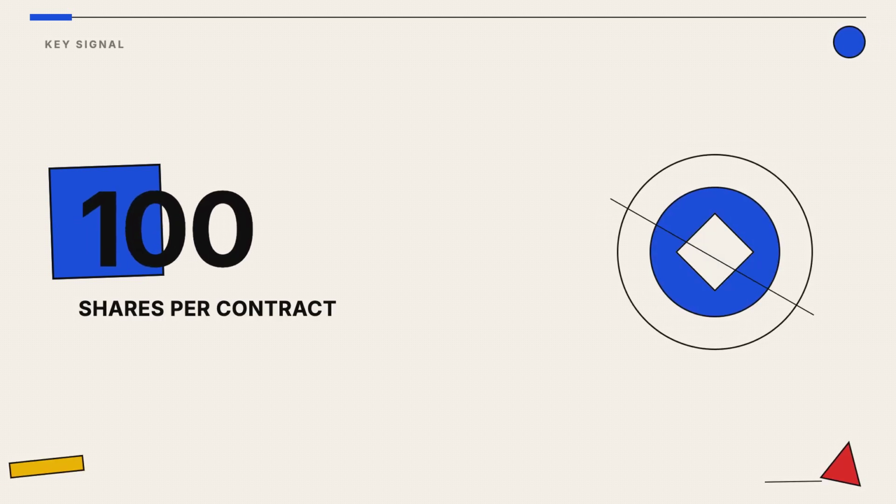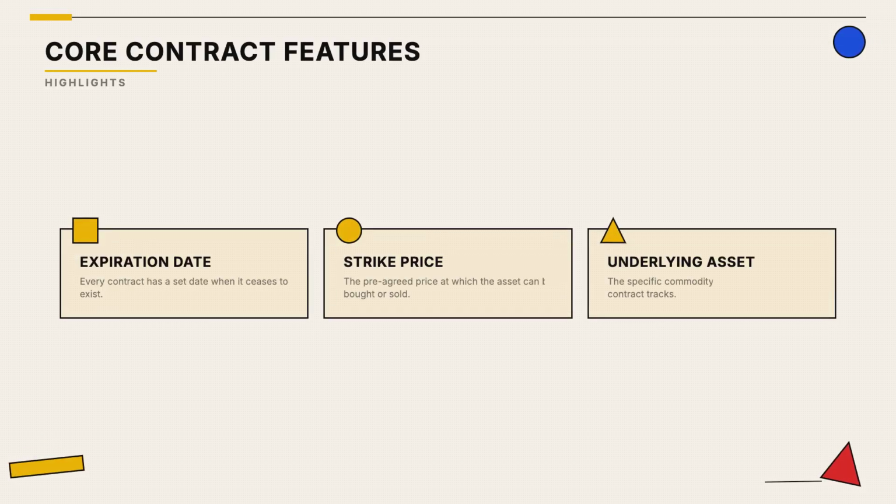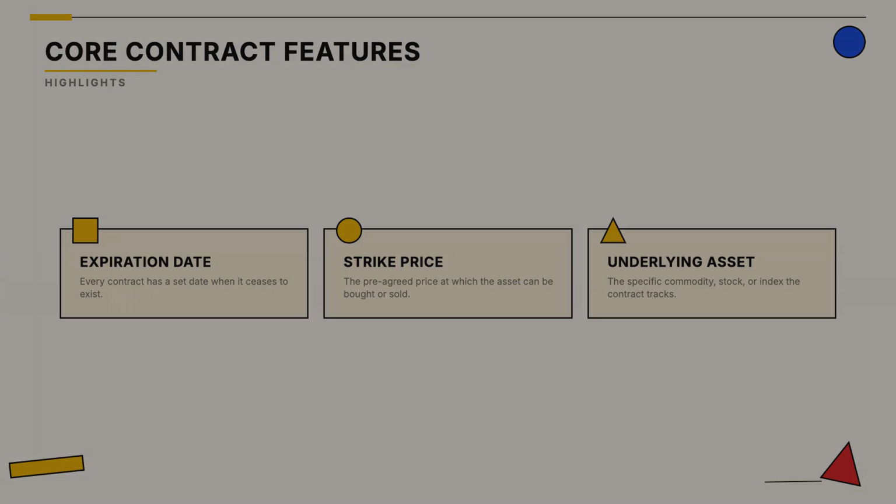Typically, one standard equity option contract represents 100 shares of the underlying stock, acting as a standardized unit of trade. These contracts all share three main components that determine their potential profit or loss before they expire.